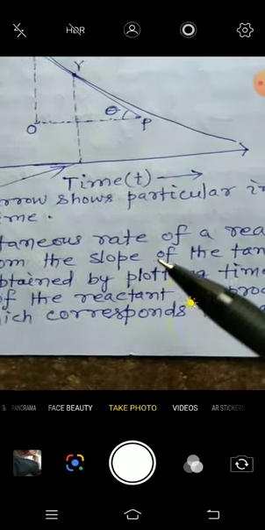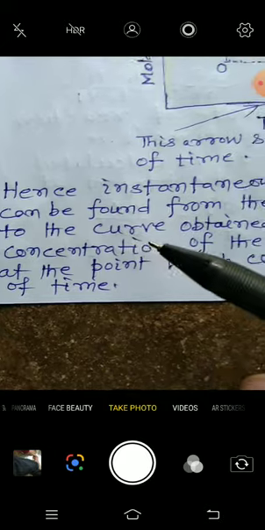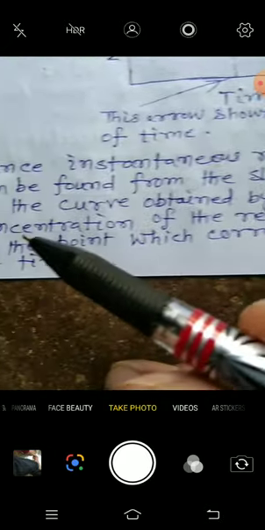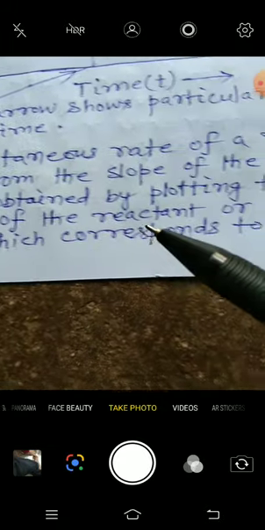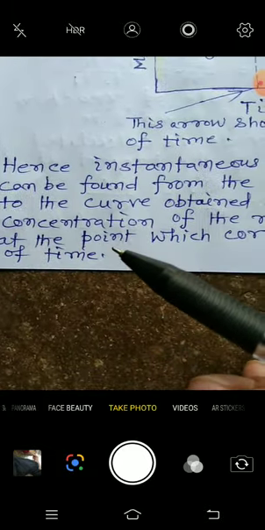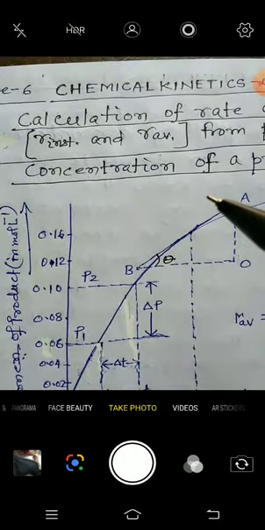Hence, the instantaneous rate of reaction can be found from the slope of the tangent to the curve obtained by plotting time versus concentration of the reactant or product at the point which corresponds to that instant of time. So this is the final meaning of the instantaneous rate regarding the graph.